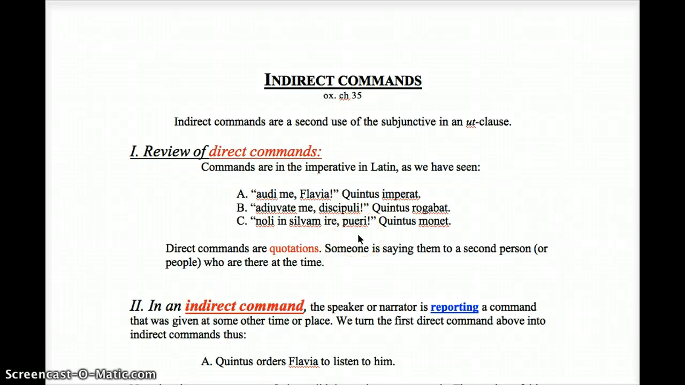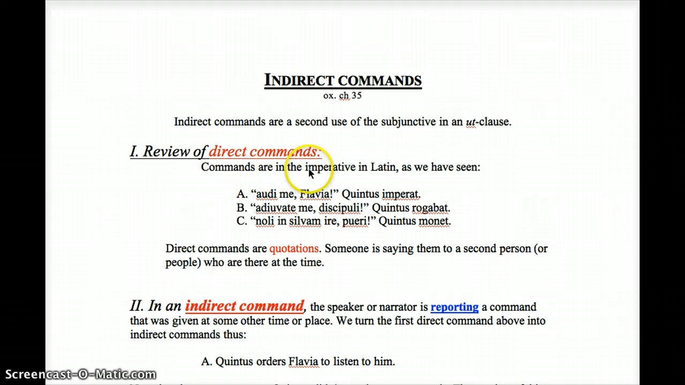We're going to talk about indirect commands, which is the first of a number of topics from Oxford Latin chapter 35. Indirect commands are a second use of the subjunctive with an ut clause. Before we do indirect commands, let's review direct commands.